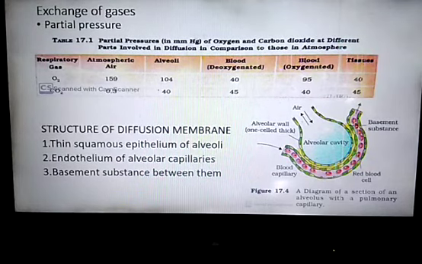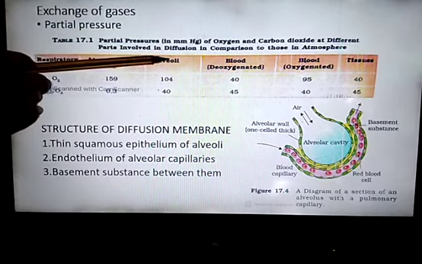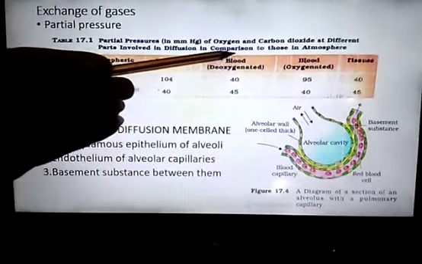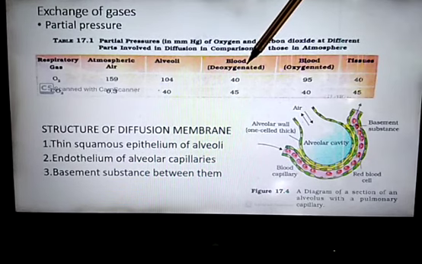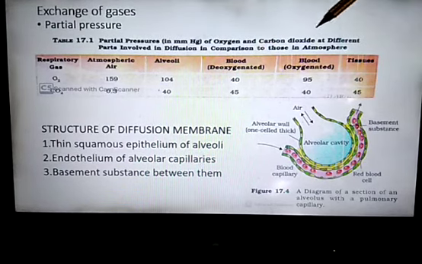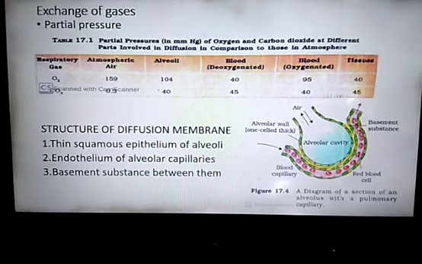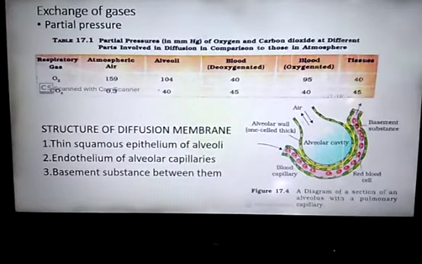There are two main sites at which diffusion of oxygen and carbon dioxide take place. Number 1, the air in the alveoli and the blood in the capillaries around the alveoli in the lungs. Second is the blood and tissue cells. Now, alveolar wall with alveolar capillary membrane is known as diffusion membrane.